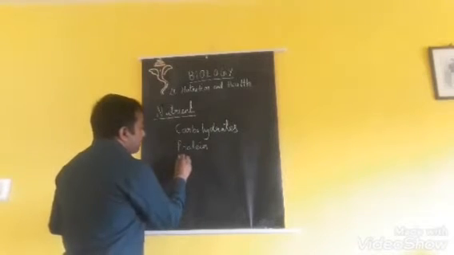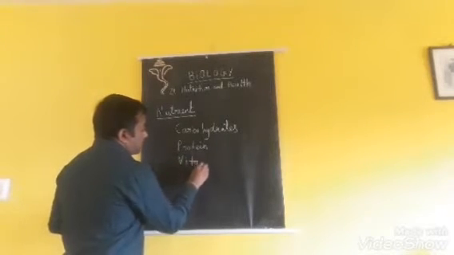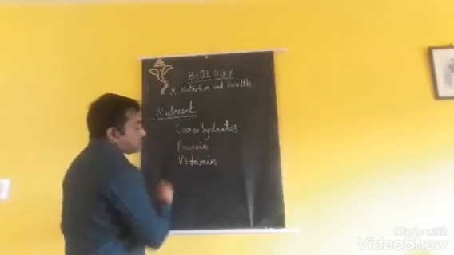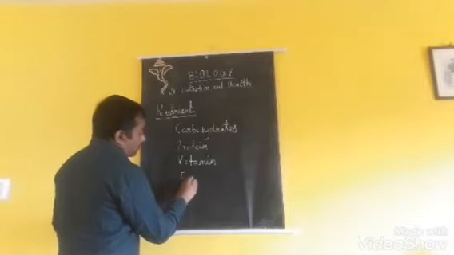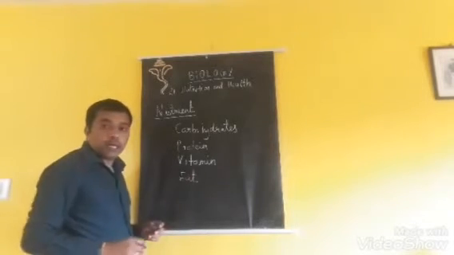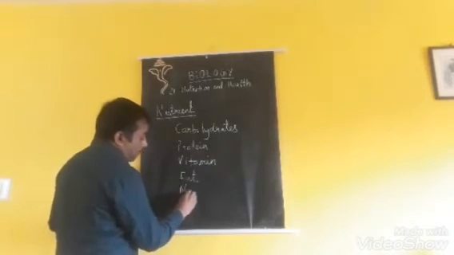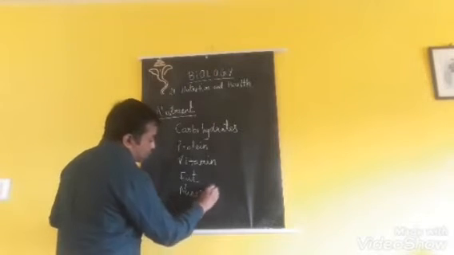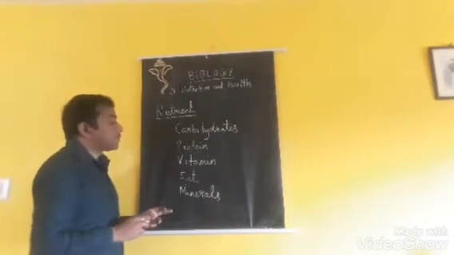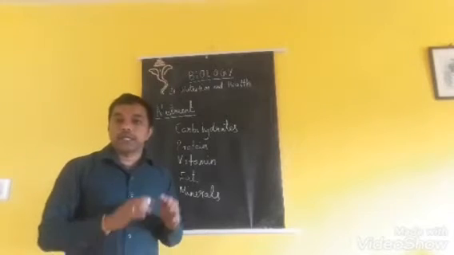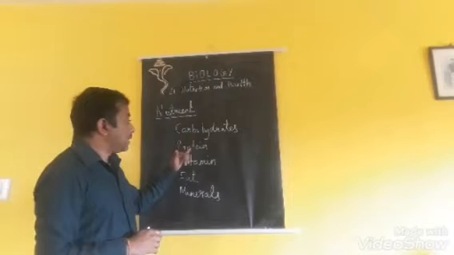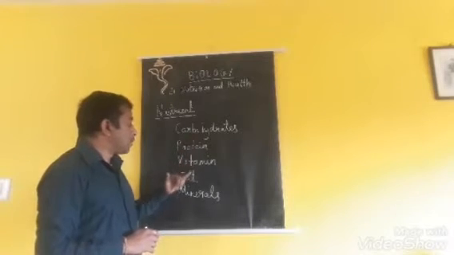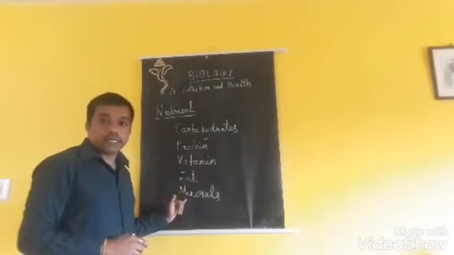Next is vitamins, essential nutrients. Next is fat, and minerals. So these are the 5 different types of nutrients which are essential for our body. Clear? Carbohydrate, protein, vitamin, fat and minerals.